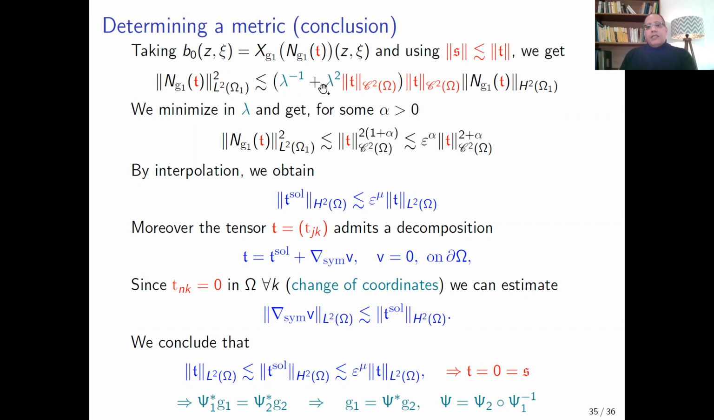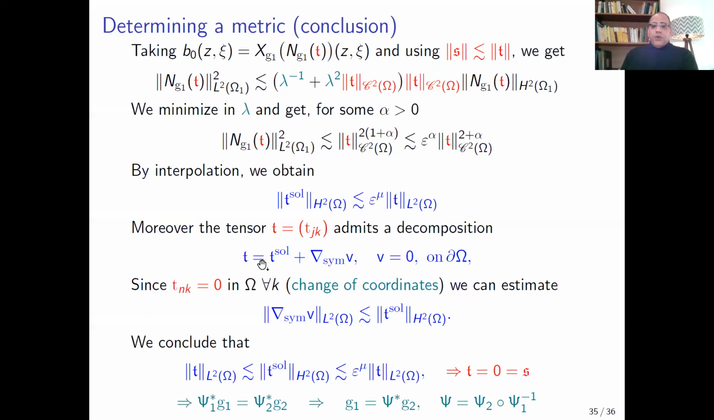Now we minimize with respect to the large parameter lambda, and we can find this inequality. Then the norm of the normal operator applied to T can be estimated by epsilon alpha, the norm of the tensor T, power 2 plus alpha. And by interpolation, we can estimate the solenoidal part. The norm of the solenoidal part of the tensor T in H2 norm can be estimated by epsilon power mu, for some constant mu, times the norm of T.